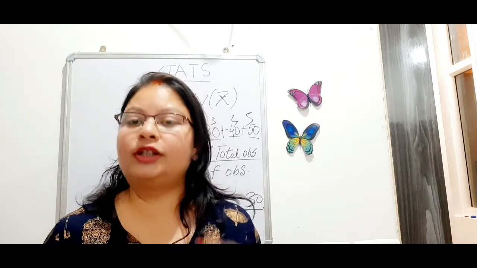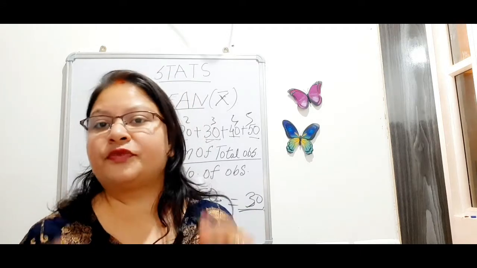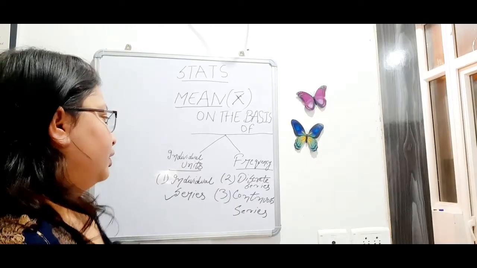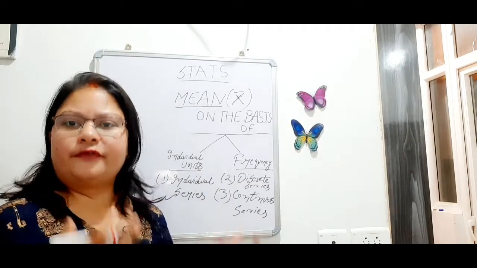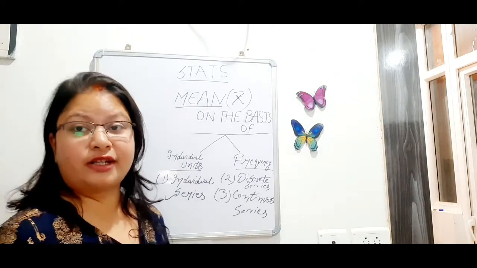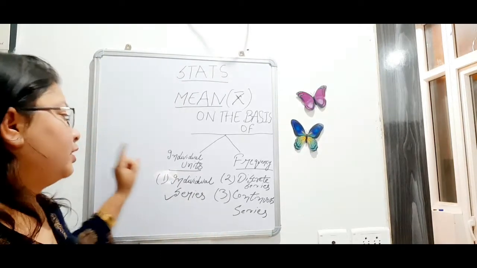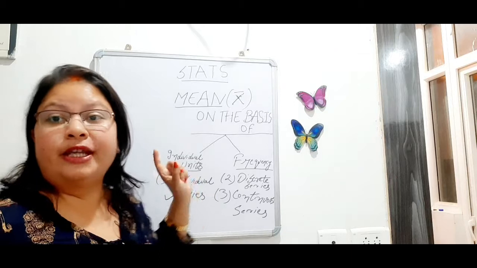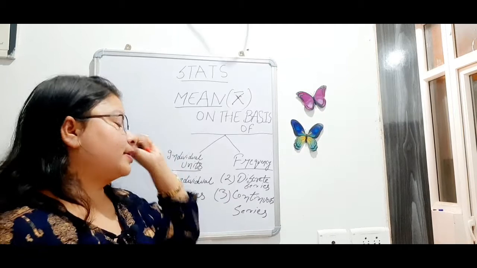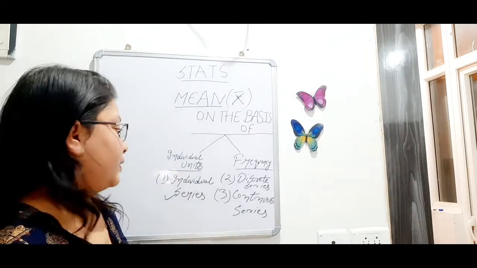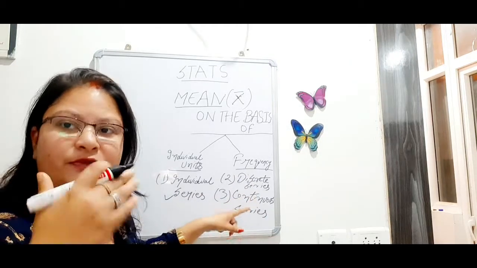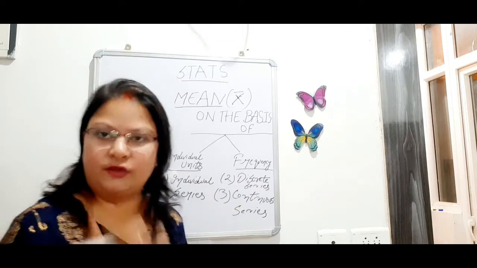Now let's jump to the topic arithmetic mean directly, as we have understood the topic of average completely. So if you have to find out whether the series is individual, discrete or continuous series, this is also a trick: when your data are not followed by frequencies, then it lies in the individual series category. And when it comes with frequency, it lies in either discrete series or continuous series. And how to differentiate between those two series, we will discuss further.